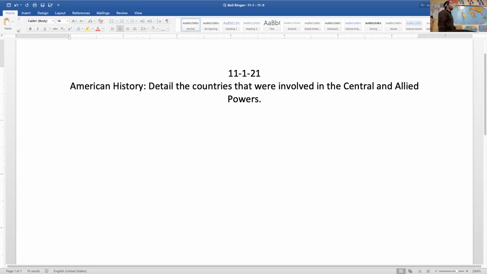Oh, but anyway, easy way to remember it. You look at Germany, look at Austria, the Ottoman Empire even. It's all in the center of Europe, okay? Pretty self-explanatory. All right, the Allied powers.